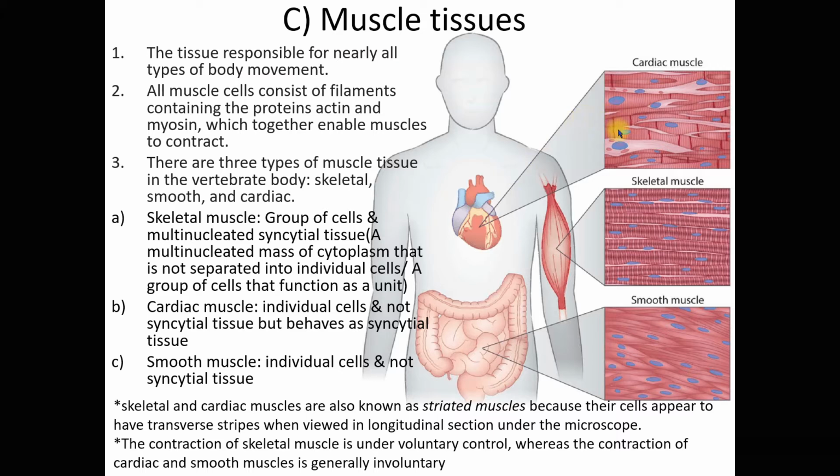Can you see? Because their appearance, their cells appear to have transverse stripes. Can you see? These are the transverse, right? Transverse stripes. These lines, right? When viewed in longitudinal section under the microscope. This is the longitudinal section. Keratan rentas memanjang. That is longitudinal section.